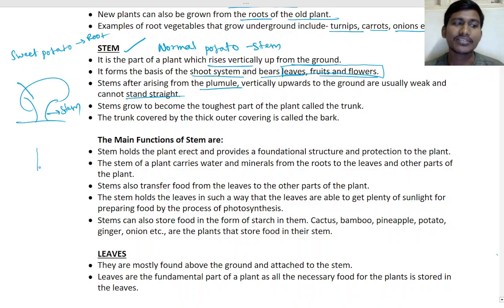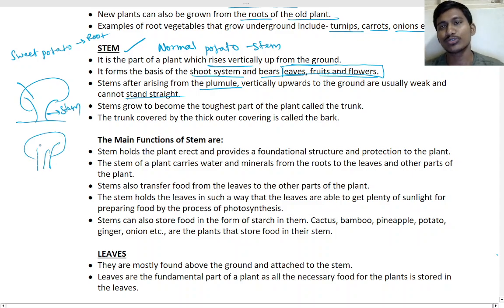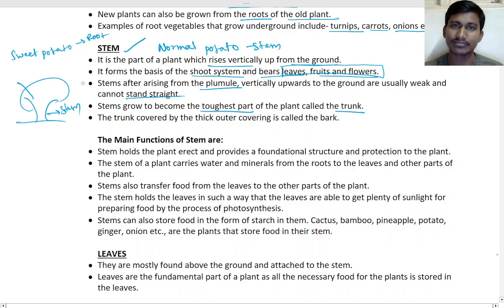So after that it becomes bigger and bigger. Yes, the tree will grow, right? So the next stems grow to become the toughest part of the plant, called the trunk. You may have seen they cut the tree and use it for furniture. Mainly what do we use? We use this stem, that is the trunk. Yes, that is the toughest part.